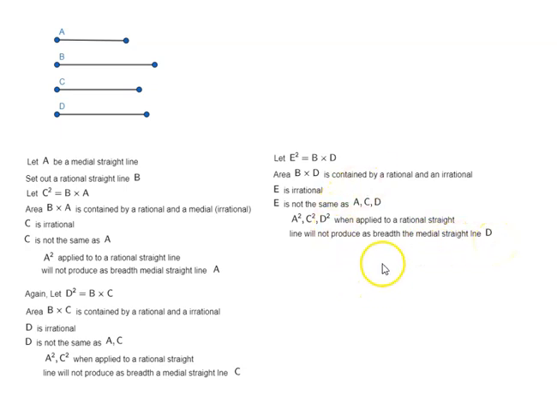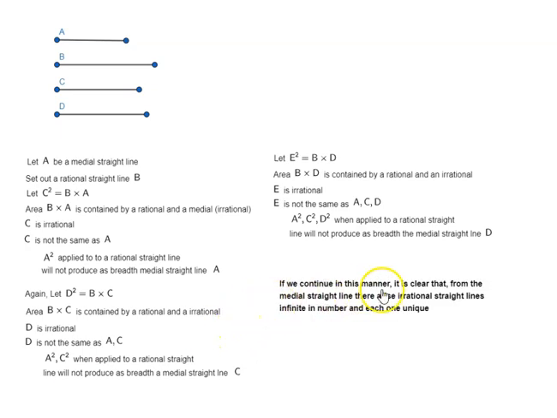So we have generated, starting from a medial straight line A, C an irrational straight line, D an irrational straight line, E an irrational straight line. And if we continue this process, we will keep getting more and more irrational straight lines.